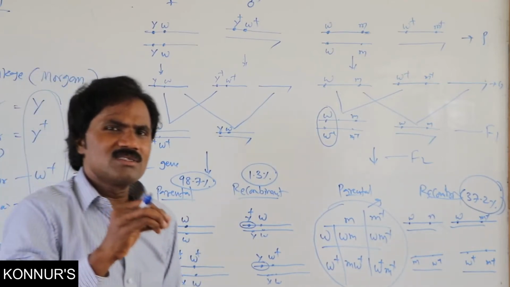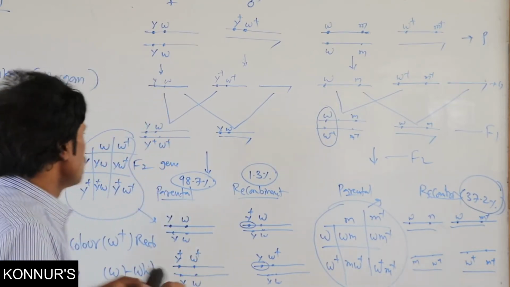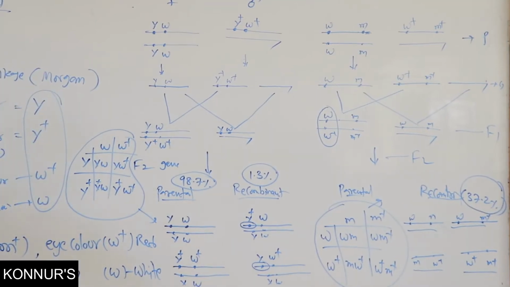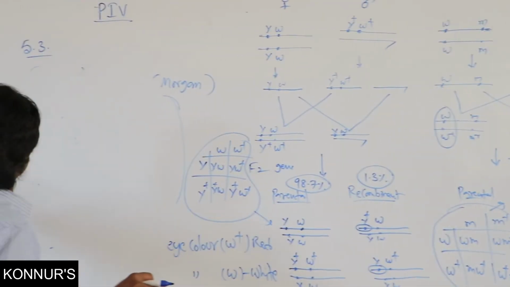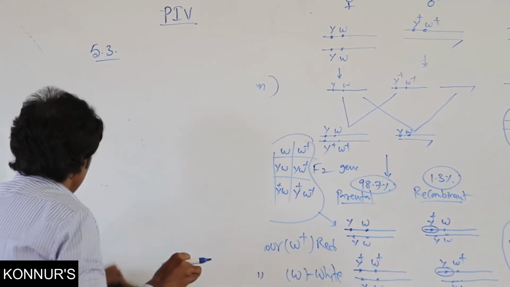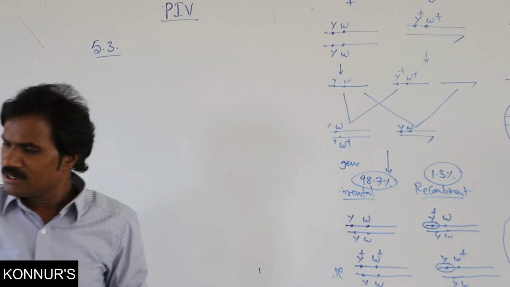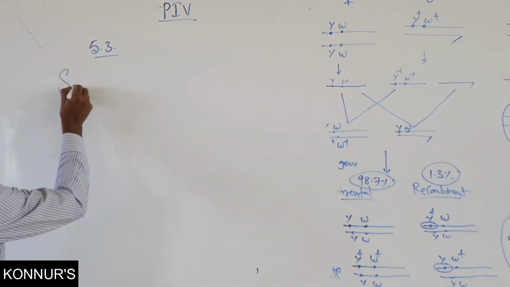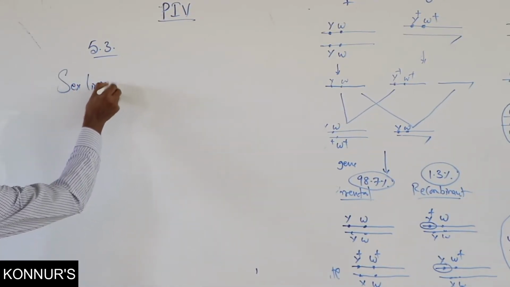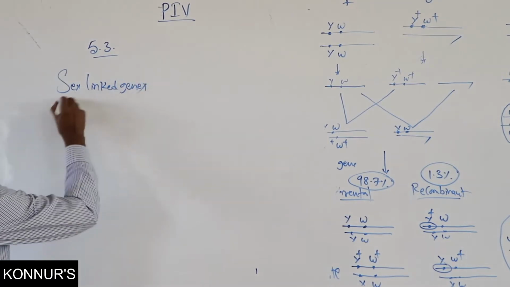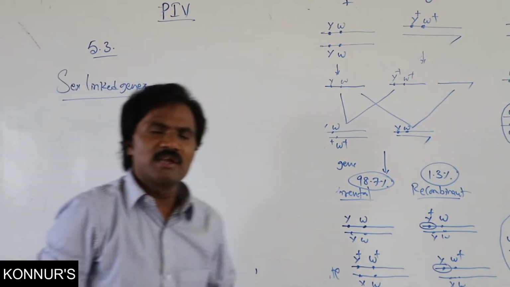Linkage is present related to sex-linked genes also. It is related to body color. Then Morgan explained about sex-linked genes. What is meant by sex-linked genes?